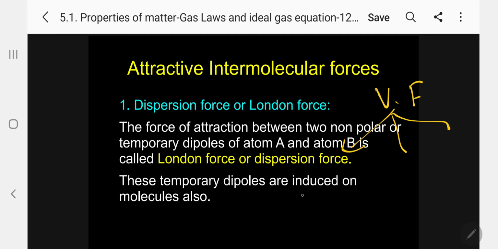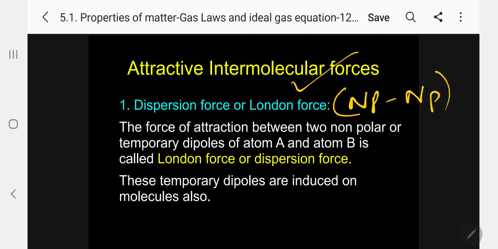So let me go one by one now. The first one: for non-polar interaction, I can give the name dispersion force or London force. Dispersion force or London force.